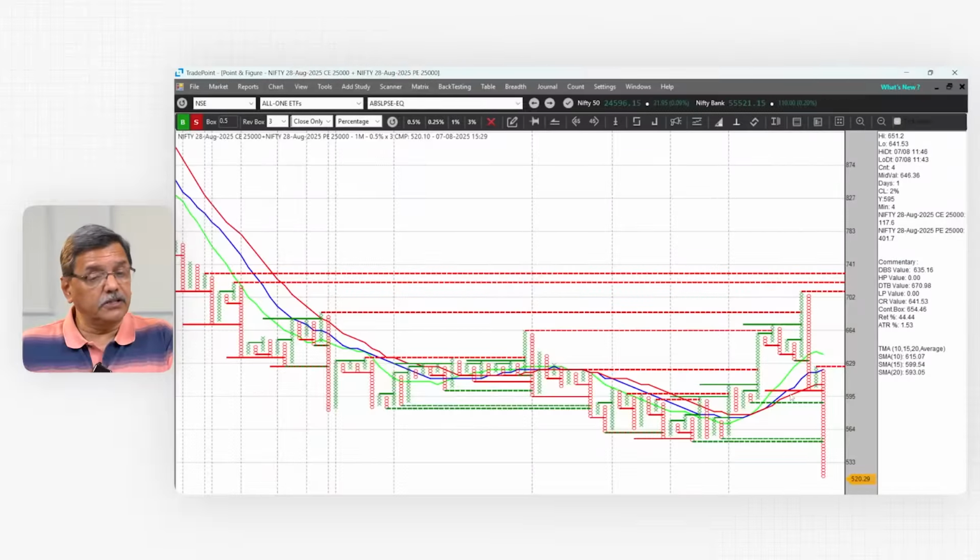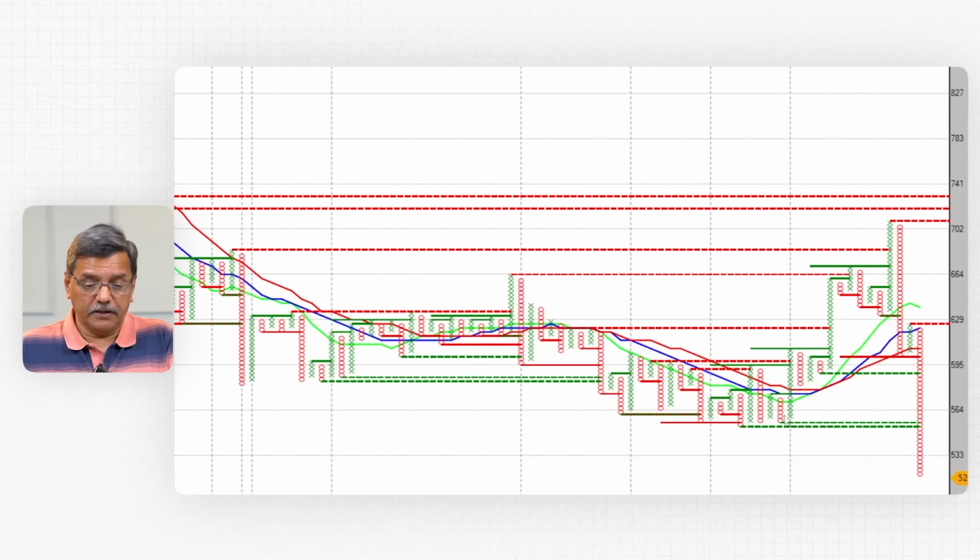Same way with minus. This also has shown that it was bullish till 1:30, and exactly the similar pattern which was seen in the weekly straddles. It has become quite bearish. It has gone below the previous lows, and now it has become bearish. This is the 25,000 straddle. Now the 25,000 straddle for the monthly expiry has become bearish, and Nifty is at 24,600.